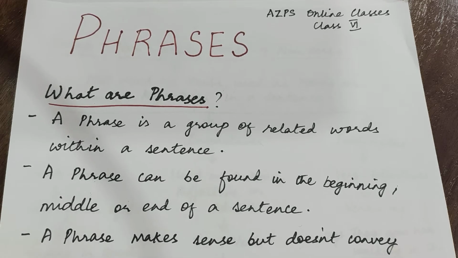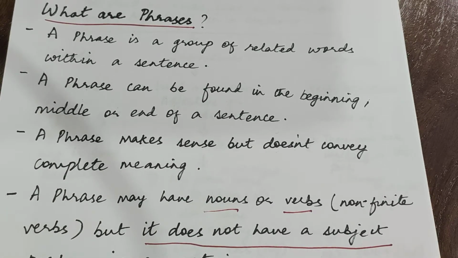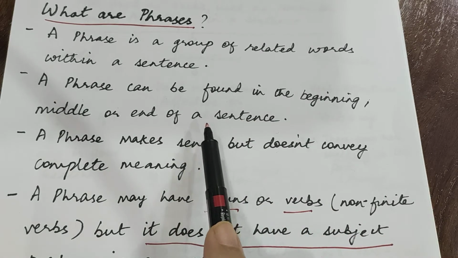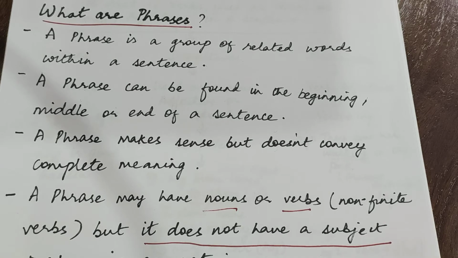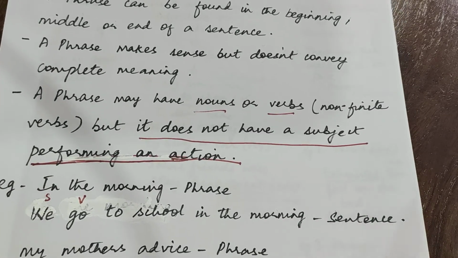Now moving on to phrases. What is a phrase? A phrase is a group of related words within a sentence which can be found in the beginning, middle or end of a sentence. So a phrase is just a group of words. It does not have a subject performing an action. This is the most important thing about phrases, children, that it does not have a subject performing an action. So it is just a group of words which doesn't have a subject, which doesn't have a verb, just a group of words put together, hanging in the air, conveying some small meaning.